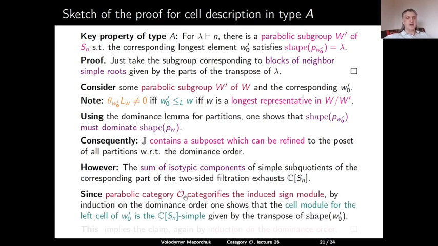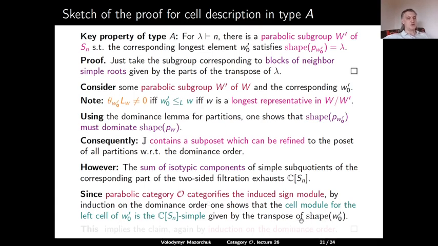Then we have seen that the parabolic category O categorifies the induced sign module. So using this, by induction on the dominance order, one shows that the cell module for the left cell of W0 prime is the simple CSn module which is given by the transpose of the shape of W0 prime.